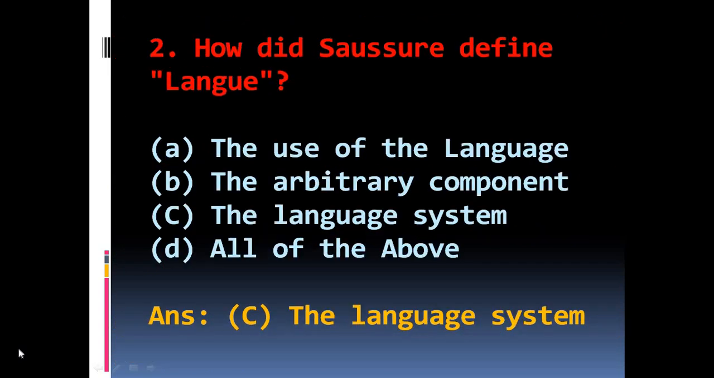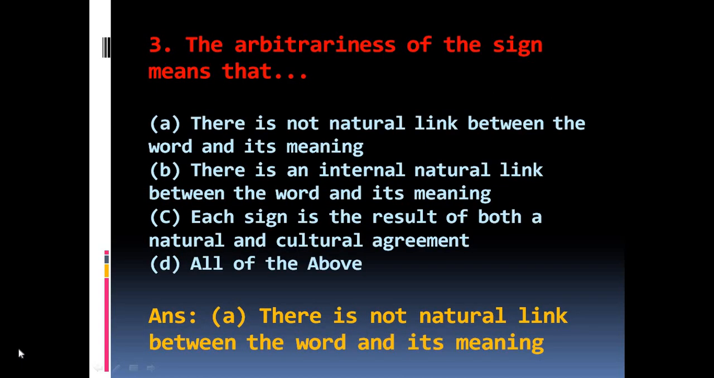Question number 2. How did Saussure define langue? Options are A. The use of the language. B. The arbitrary component. C. The language system. D. All of the above. The right answer is C. The language system.